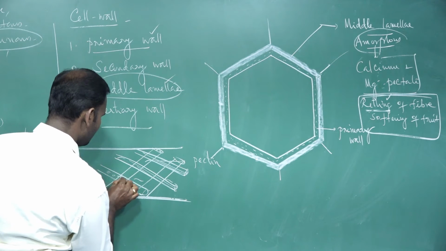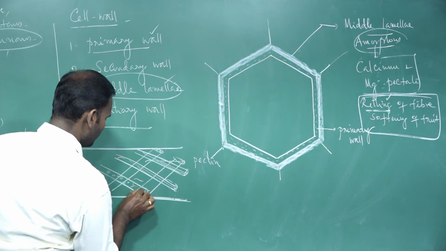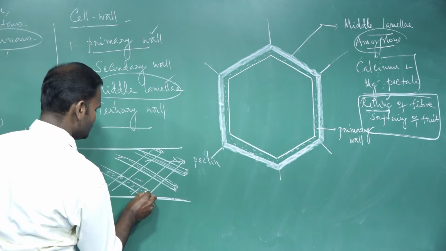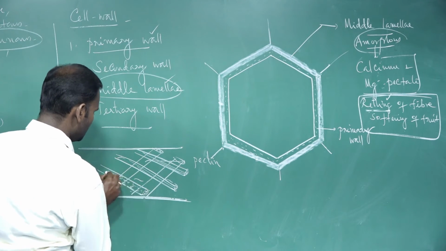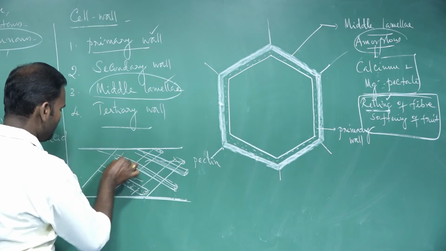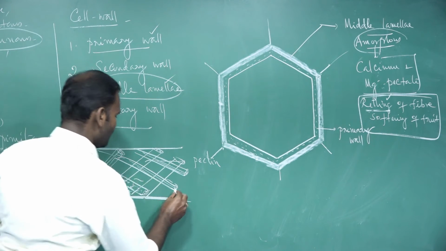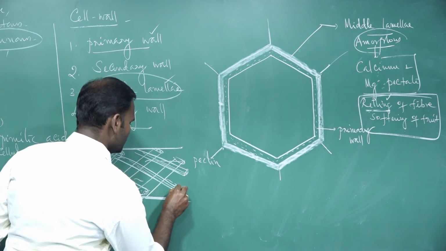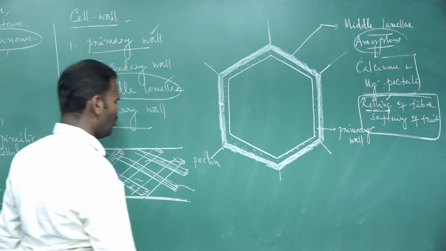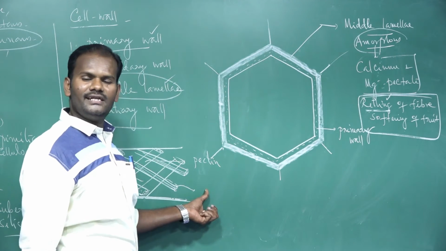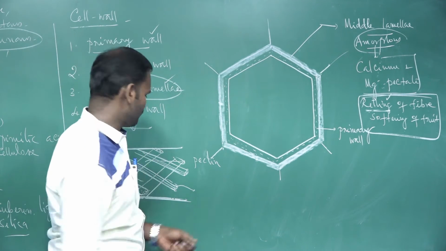They are oriented at different angles, arranged in a network. In most plant cells, the microfibril is made up of cellulose. Cellulose is a polysaccharide made up of many glucose monomers.